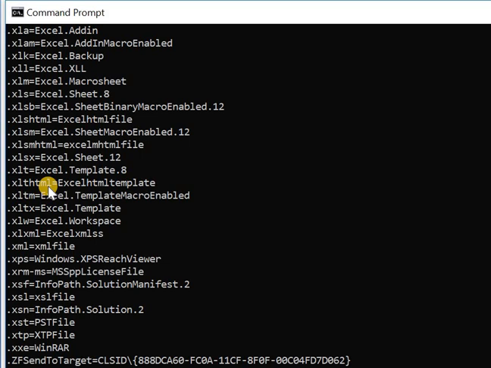You can view all the file associations your computer knows about by typing the assoc command in a command prompt. You will see the file extension and the program it is associated with. Here the list of files and their extensions is displayed by using the assoc command.